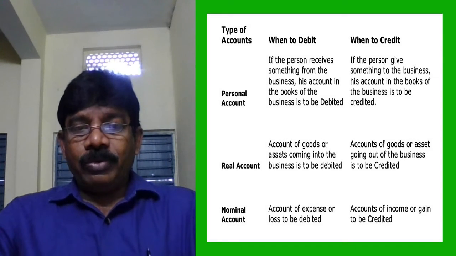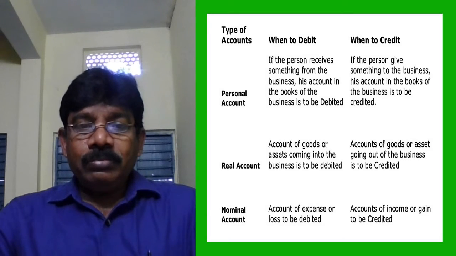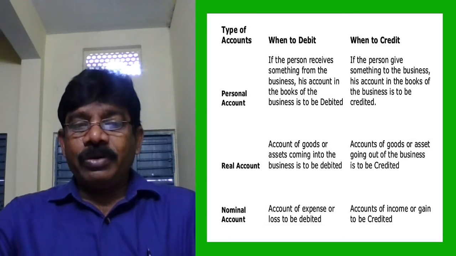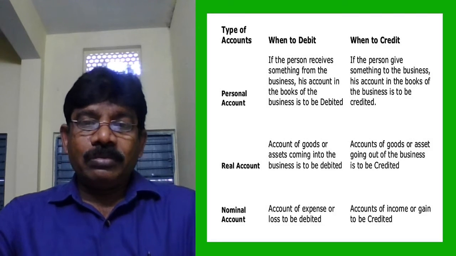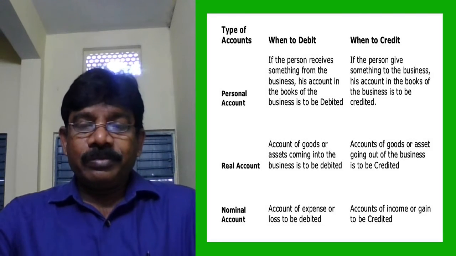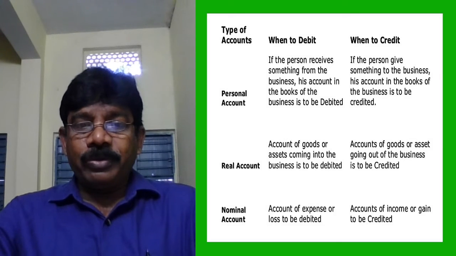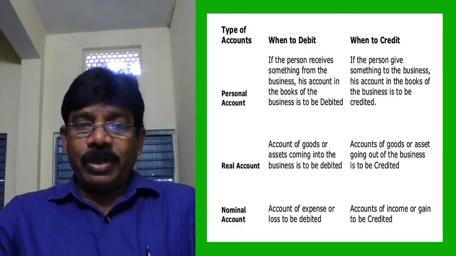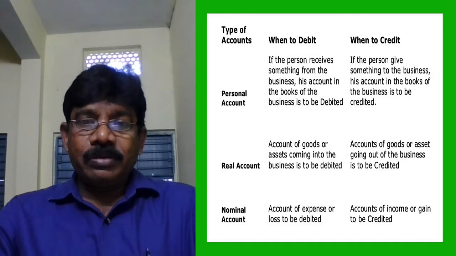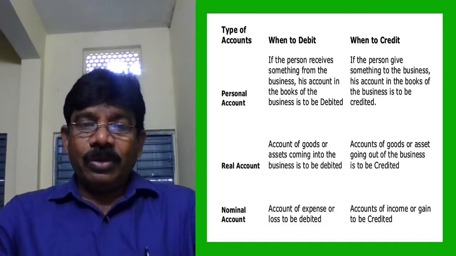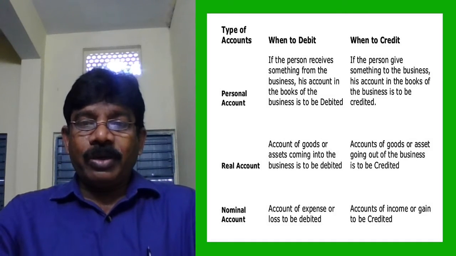Okay? Cash received from Ram. Did the business receive cash or did Ram receive cash? Business received cash. Who gave cash? Ram gave cash.